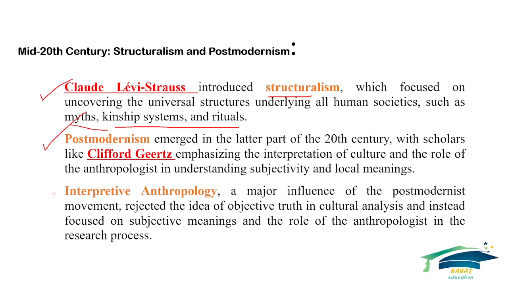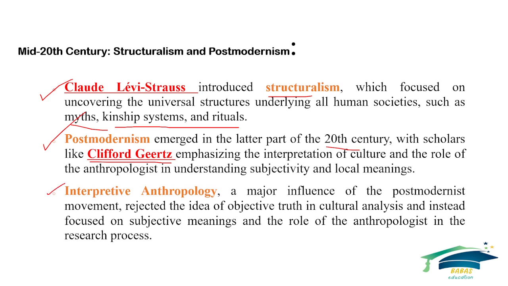Postmodernism emerged in the latter part of the 20th century with scholars like Clifford Geertz emphasizing the interpretation of culture and the role of the anthropologist in understanding subjectivity and local meanings.